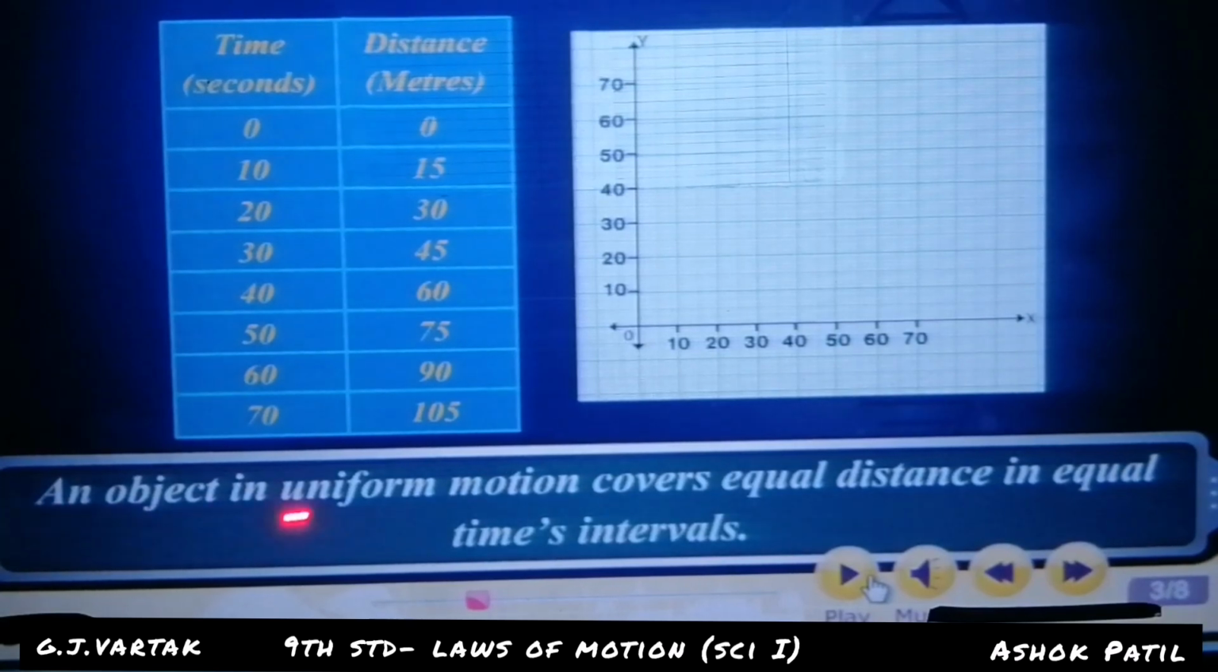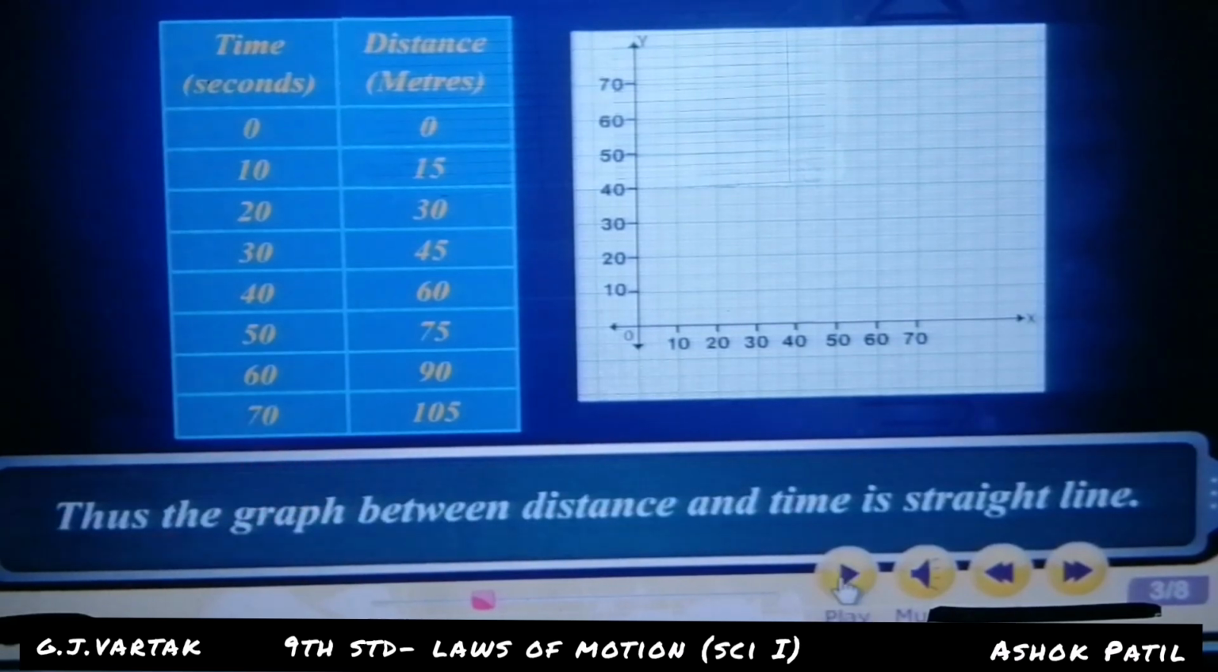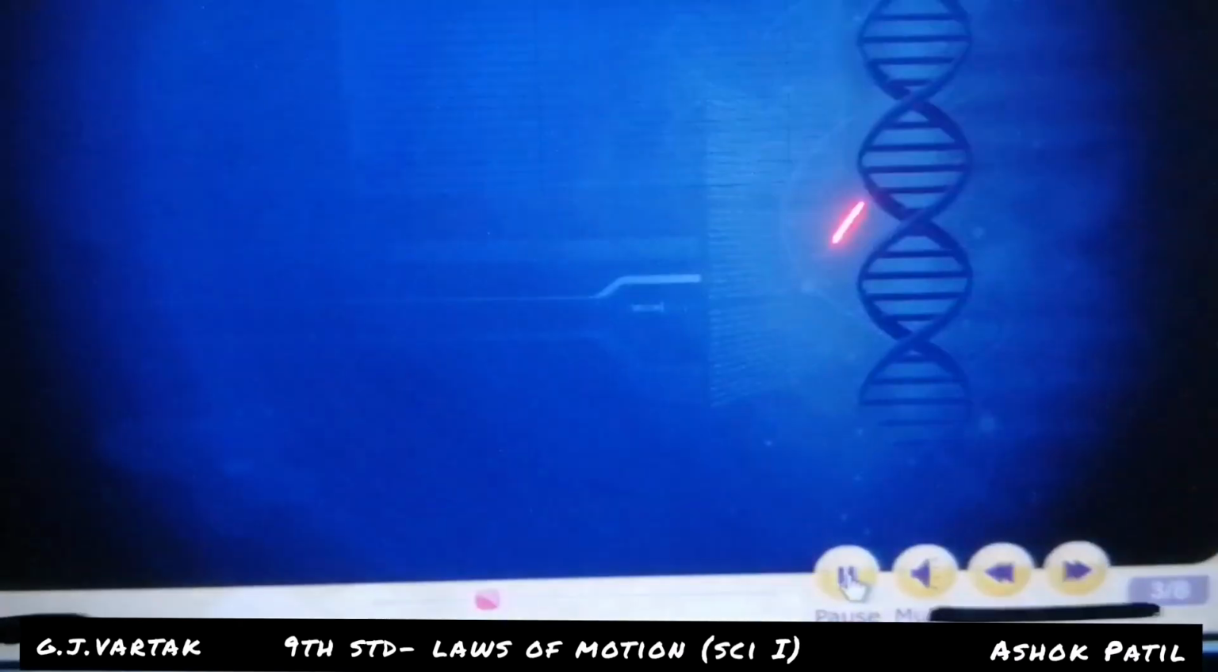An object in uniform motion covers equal distances in equal time intervals. Thus, in uniform motion, the graph between distance and time is a straight line. Here is the graph coming.